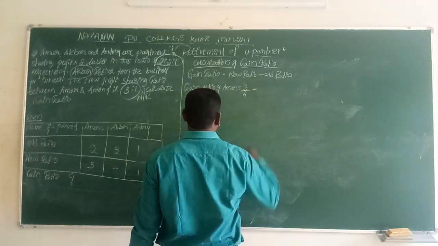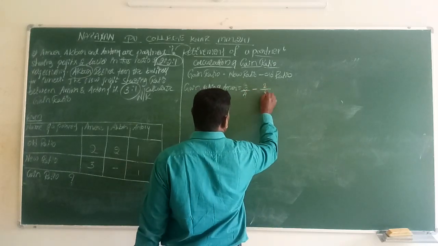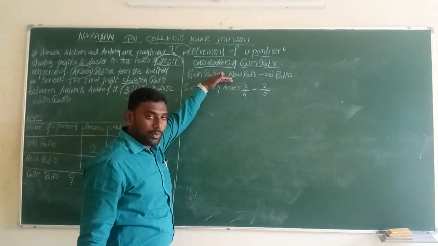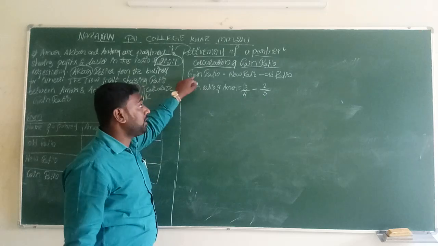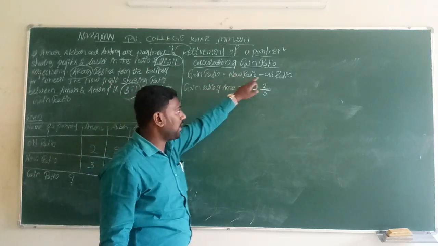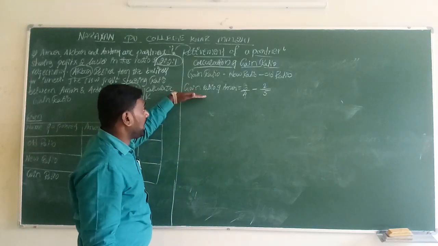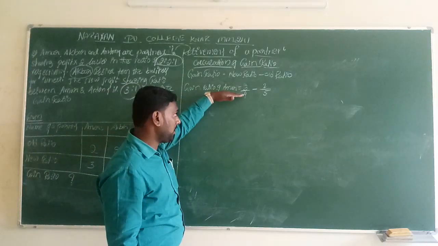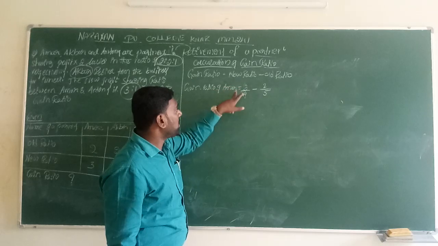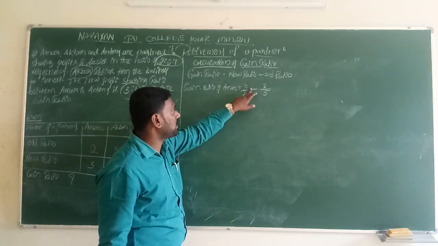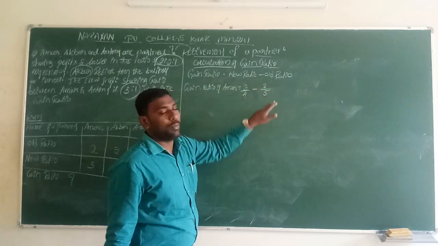New ratio minus old ratio is 2 divided by 5. First step, what do we have to calculate? Gain ratio. For that, what is the formula? New ratio minus old ratio. So whose ratio do we have to calculate? Step number 3, calculate the gain ratio of Amar. Here, Amar's gain ratio we have to calculate. We implement the formula: the new ratio is 3 by 4 minus 2 by 5.